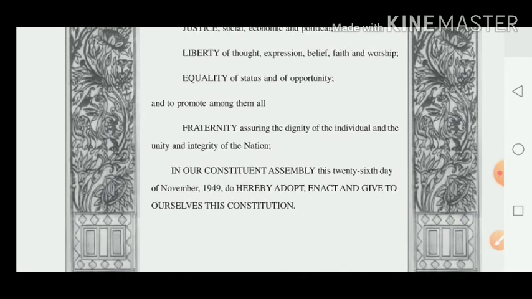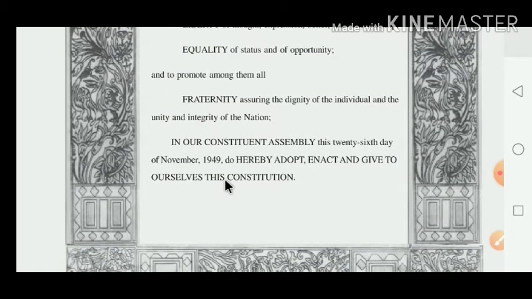What is the meaning of integrity? You know very well that integrity means akhandata. In our Constituent Assembly, this 26th day of November 1949, we do hereby adopt, enact, and give to ourselves this Constitution. It means that above all these things, all the important words written in our preamble highlight, all these words are a kind of soul of that constitution.